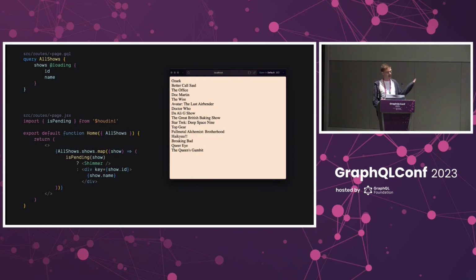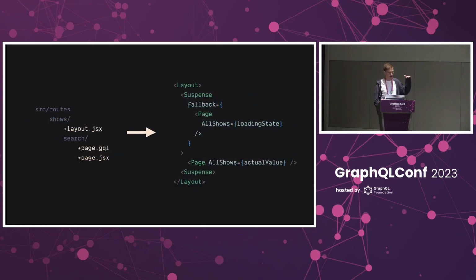All you have to do is tell Houdini that there's a meaningful way to represent the loading state of your query, and the rest is taken care of for you. When Houdini encounters this loading directive, what it does is it adds a suspense boundary in the component hierarchy that we were looking at earlier. And you can see on the right that it uses the same page component as the fallback, except now this time the prop is set to that loading value.